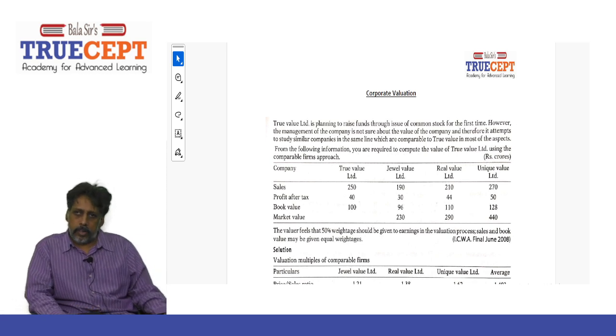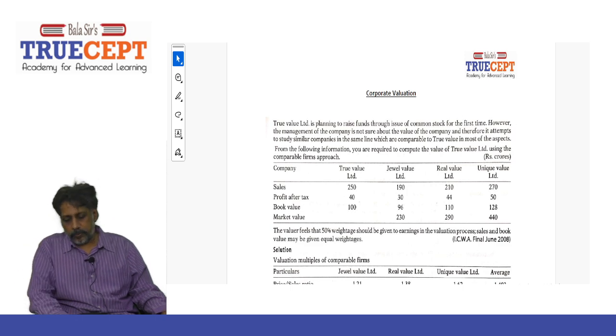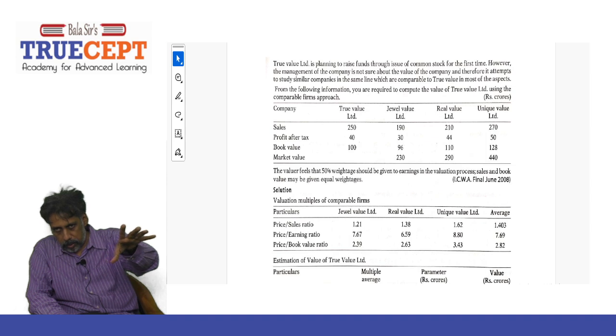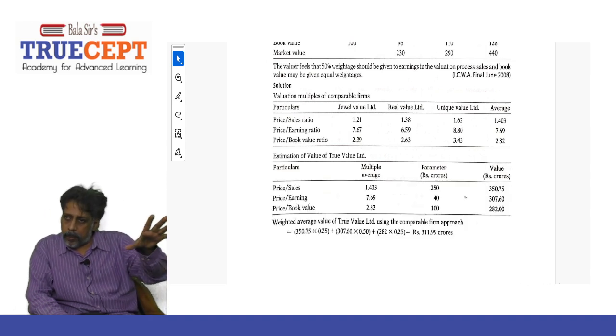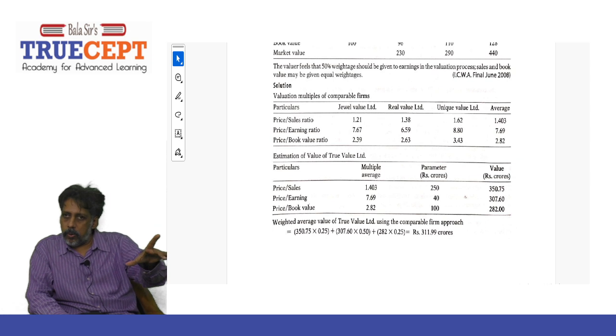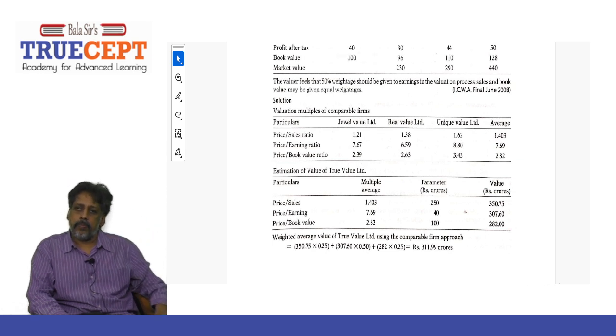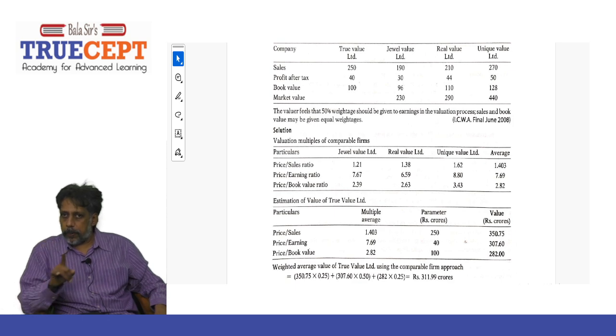What I will do first, I can calculate the price to sales multiple. I can find the price to earnings multiple and price to book value multiple. Then I'll have three numbers for each multiple.